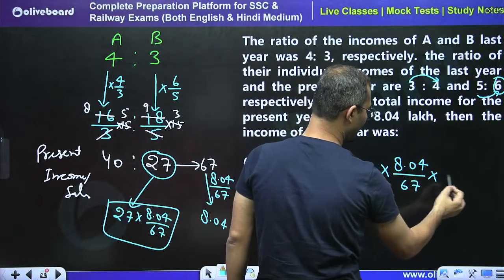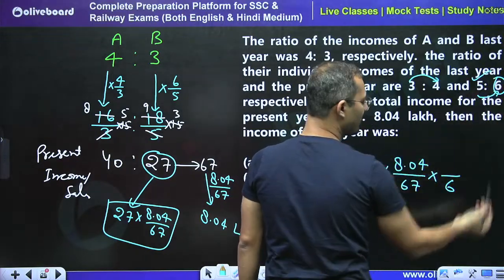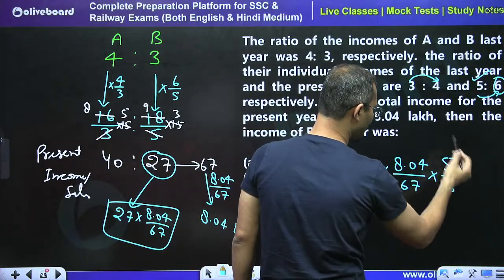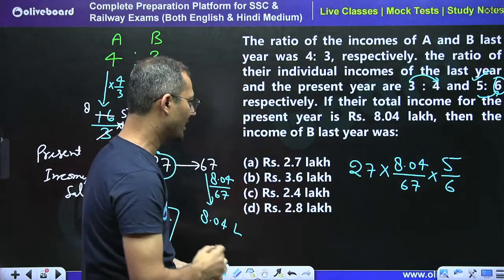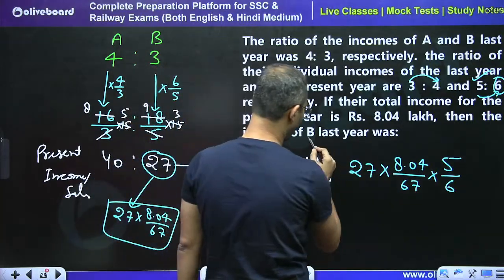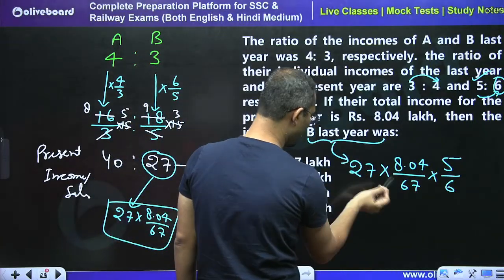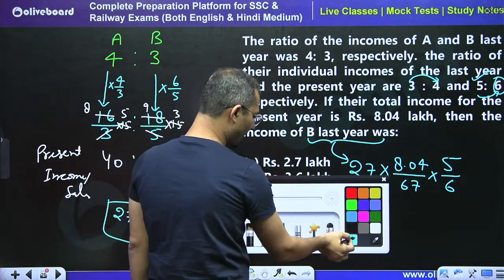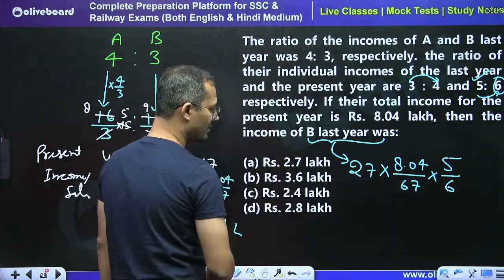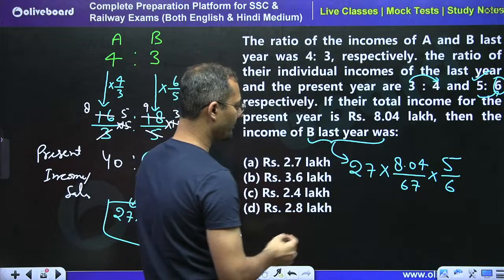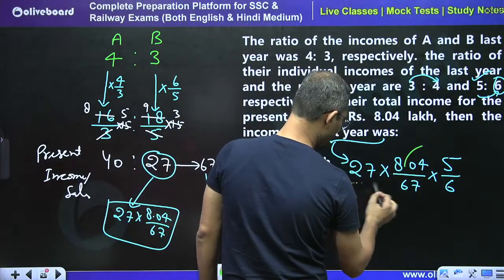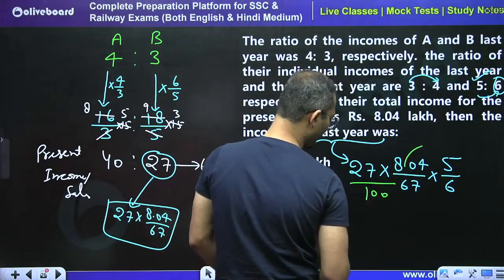Present income for B is 6 parts, so just divide it by 6. And last year is 5, so multiply by 5. So this is the structure. So B's last year income is going to be... Now just solve this. See, remove this decimal, so you will get 100, right?